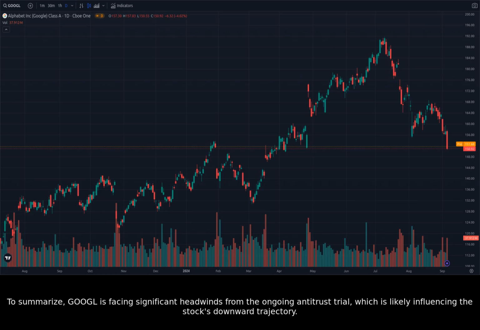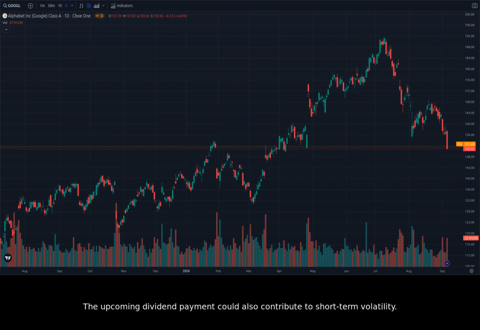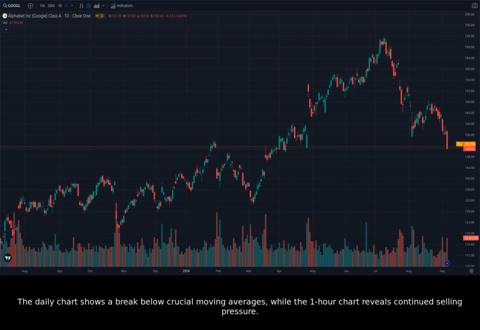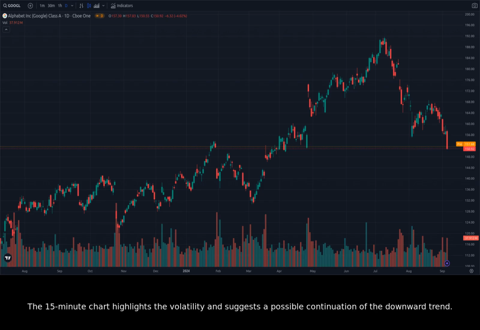To summarize, Google is facing significant headwinds from the ongoing antitrust trial, which is likely influencing the stock's downward trajectory. The upcoming dividend payment could also contribute to short-term volatility. Technically, the charts indicate a clear downtrend with potential bearish signals. The daily chart shows a break below crucial moving averages, while the 1-hour chart reveals continued selling pressure. The 15-minute chart highlights the volatility and suggests a possible continuation of the downward trend.